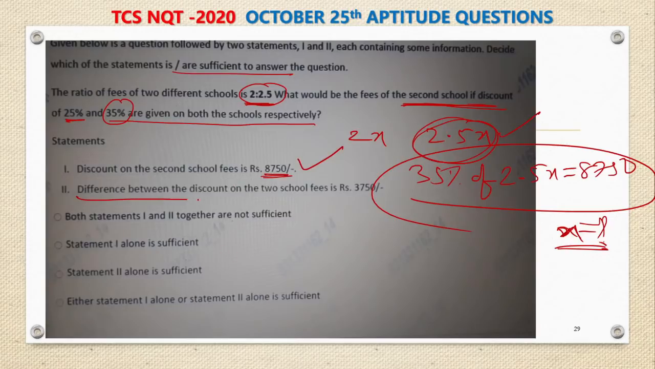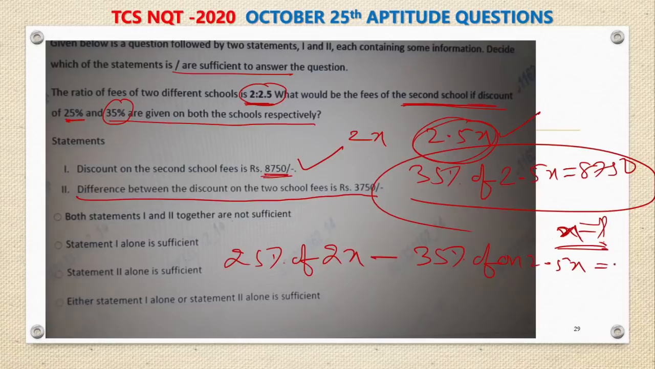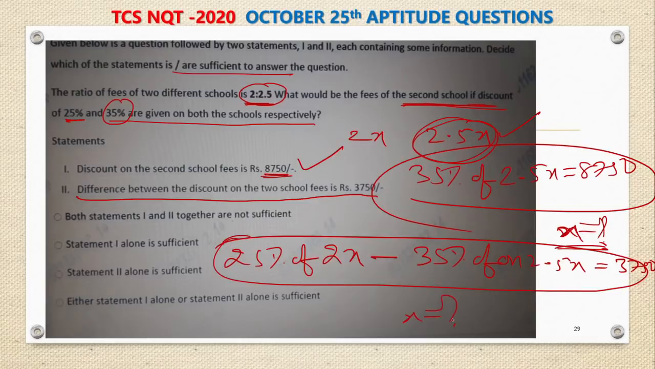Second, the difference between the discount on the 2 schools' fees is 3,750. What is the discount on the first one? 25% of 2x fees. And what is the discount on the second school? 35% on 2.5x. This difference is given as 3,750. Again, this is a simple equation which you can solve for x, and if you get the x value and substitute it in 2.5x, you will get the second school fees. So 2 alone is also sufficient.